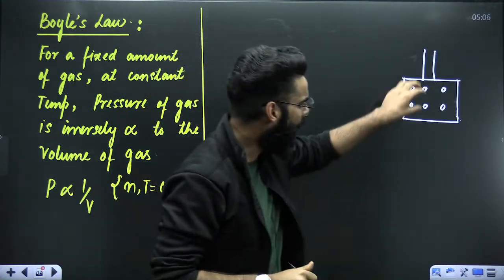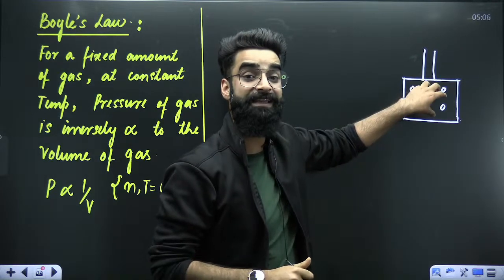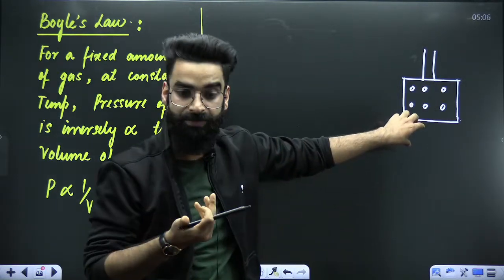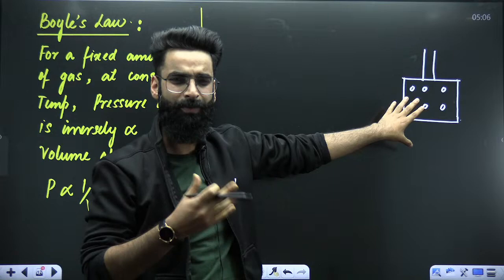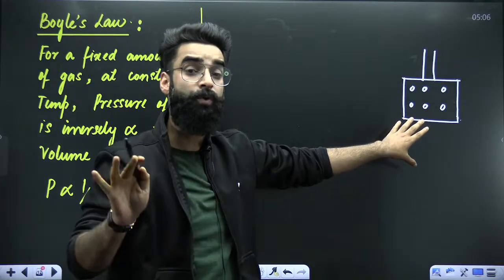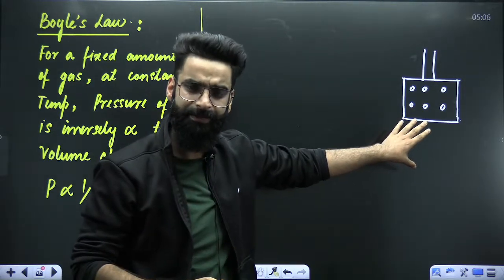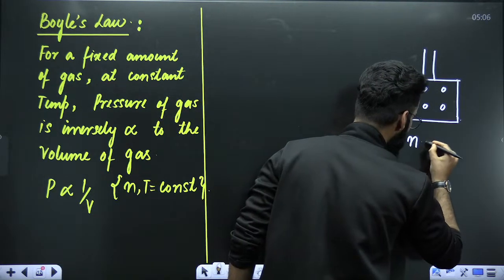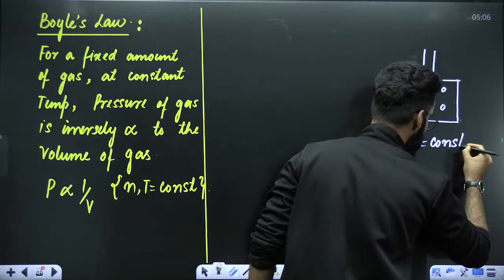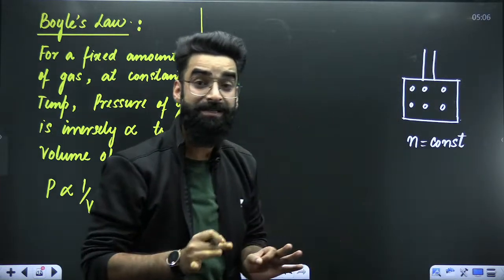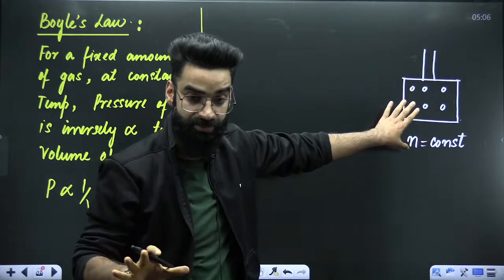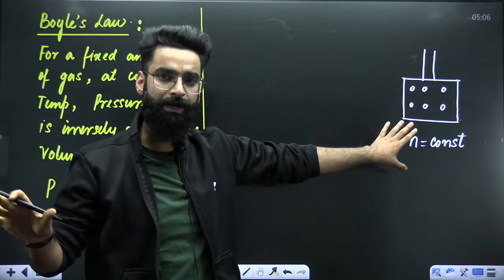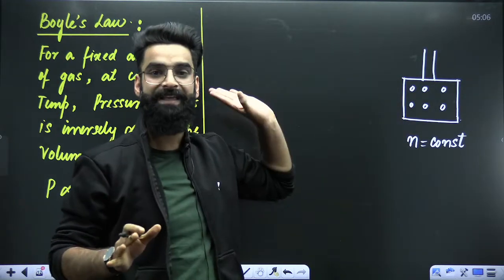That means whatever gas I have kept inside the container is not going to come out at all. So I'm keeping the number of moles of the gas constant. No leakage at all.